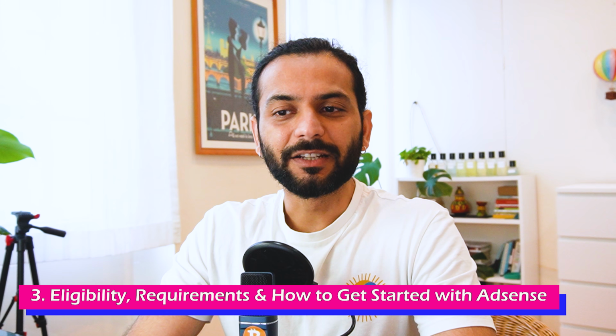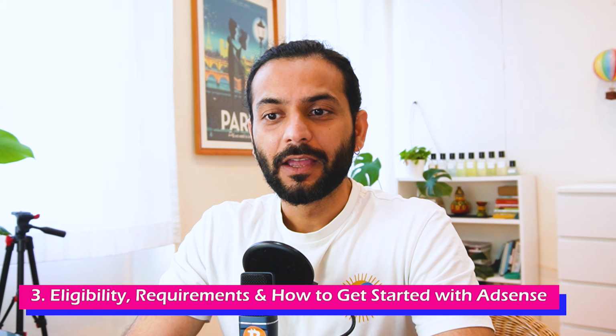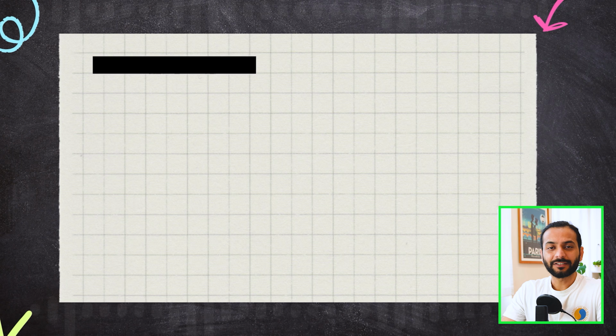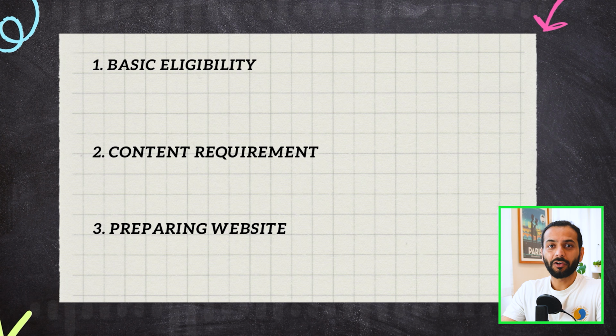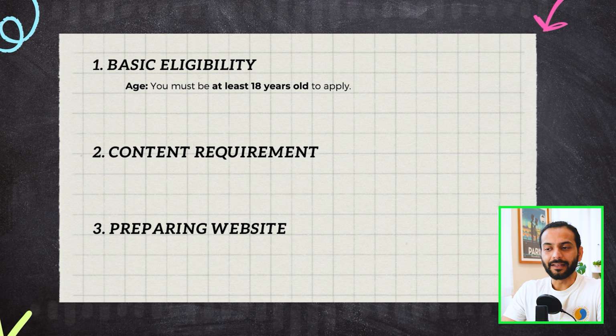Okay, so let's talk about eligibility and getting started with Google AdSense. So we have three basic requirements here. First is eligibility, second is content requirements, and third is preparing your website to display ads from Google AdSense. The eligibility will be very easy. Your age must be 18 years old to apply. If you are under 18, a parent or guardian can sign up for a Google AdSense account.